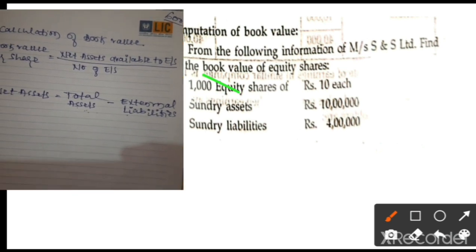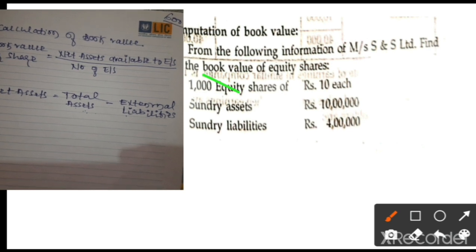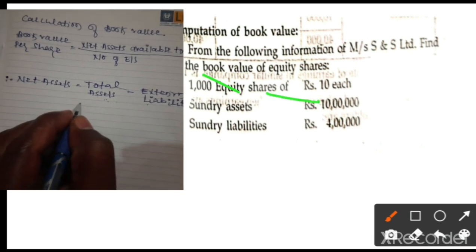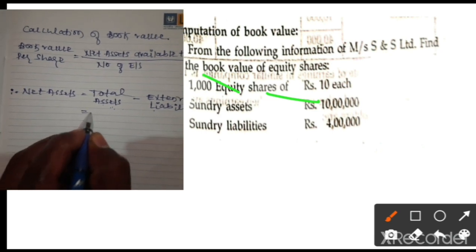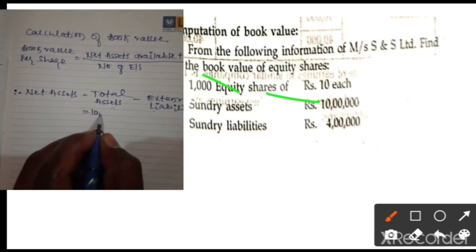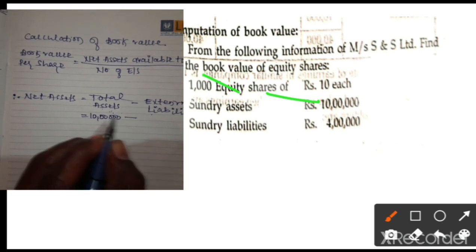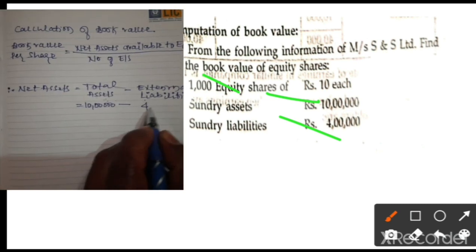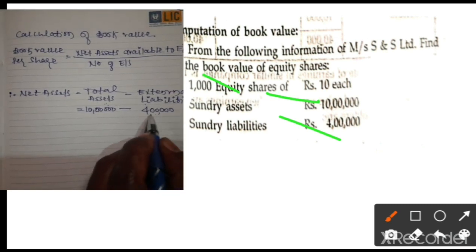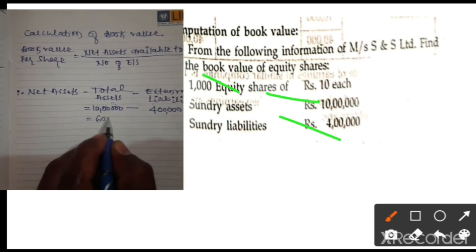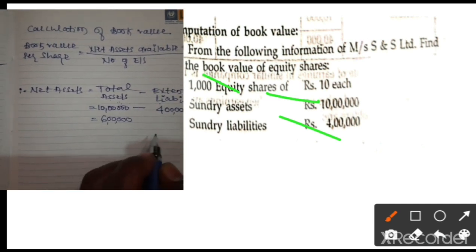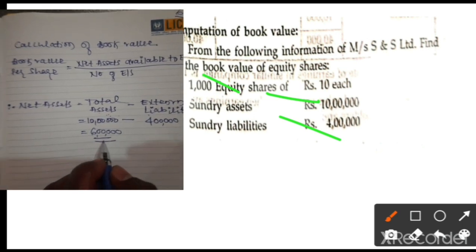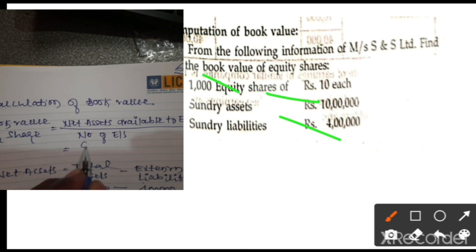Right now in this problem, what are total assets? They have given only one asset that comes under total assets, that is sundry assets. How much is it? 10 lakh. So 10 lakh is sundry assets, minus 4 lakh, which is outside liabilities. Then the answer will be 6 lakh. Okay, so net assets available to equity shareholders are 6 lakh. Then simplify the formula: 6 lakh